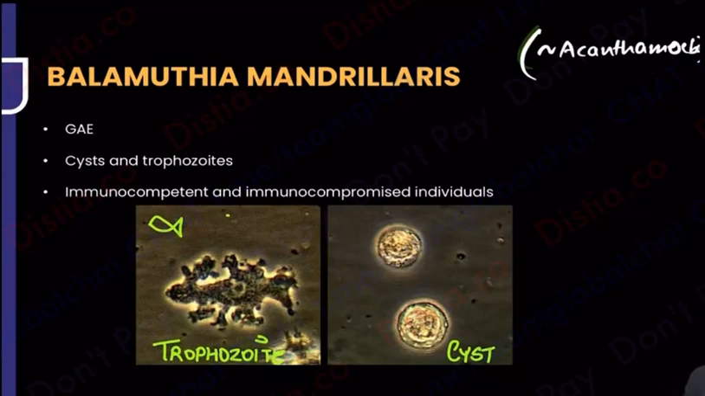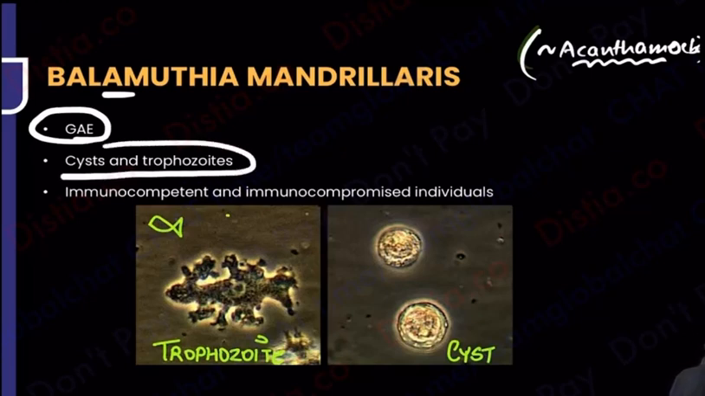And I will correlate this with ophthal also, so hang out. Now, what was acanthamoeba causing? Granulomatous amoebic encephalitis. Balamutia also causes the same. Okay, what were the forms of acanthamoeba that you saw? You saw trophozoites and cysts. So Balamutia also shows you the same.